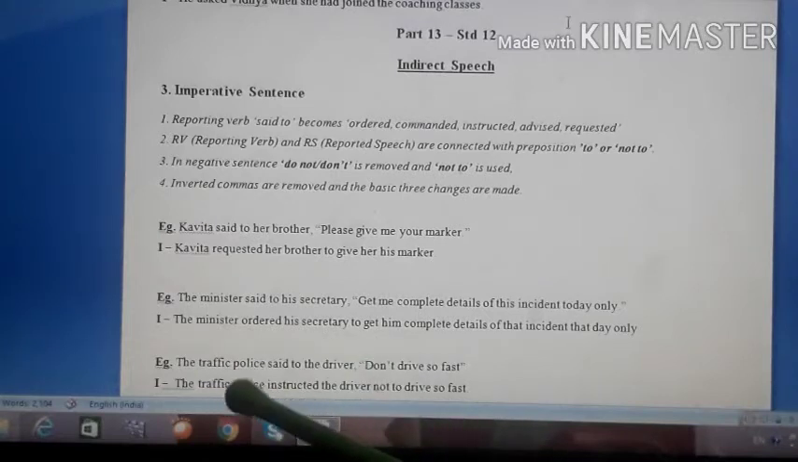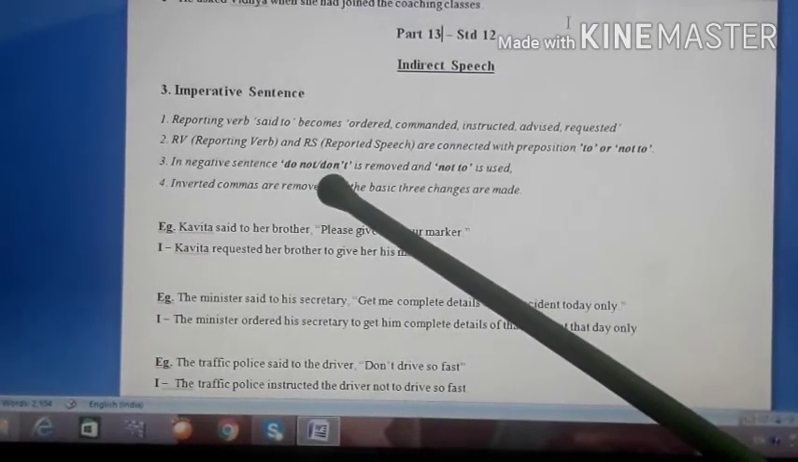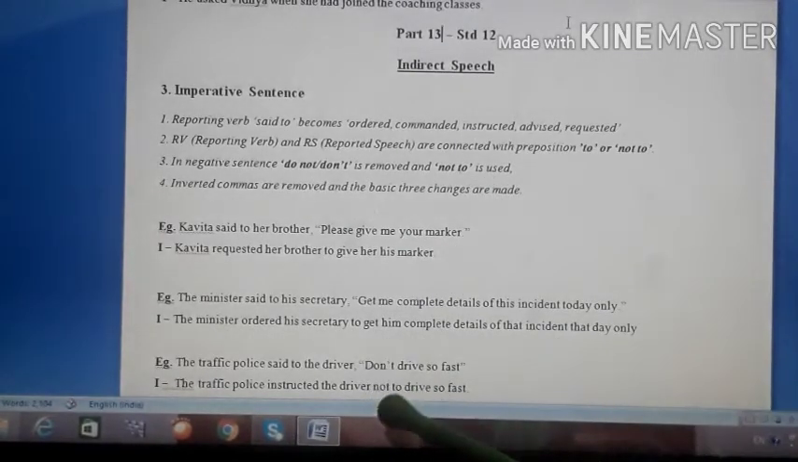Look at the next example. The traffic police said to the driver, don't drive so fast. So here the traffic police is warning and also instructing, so you can use both the words. Said to will become either warned or instructed. Here we have used instructed. The traffic police instructed the driver, not to drive so fast. As I told you in the third rule, don't or do not are removed and not to is used. Understood? Now let's move further.